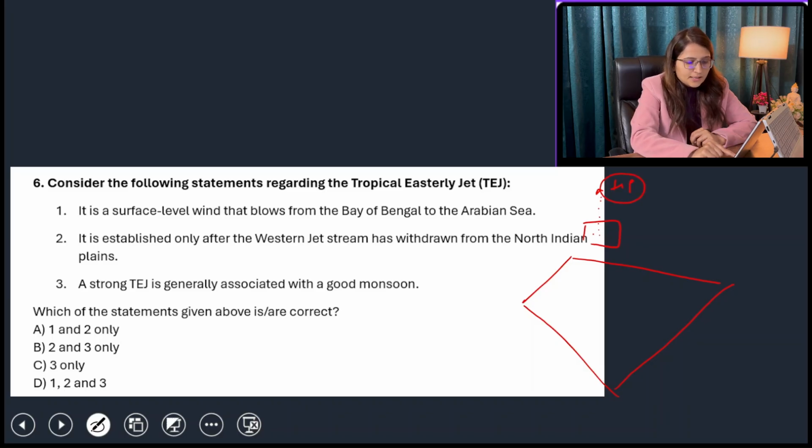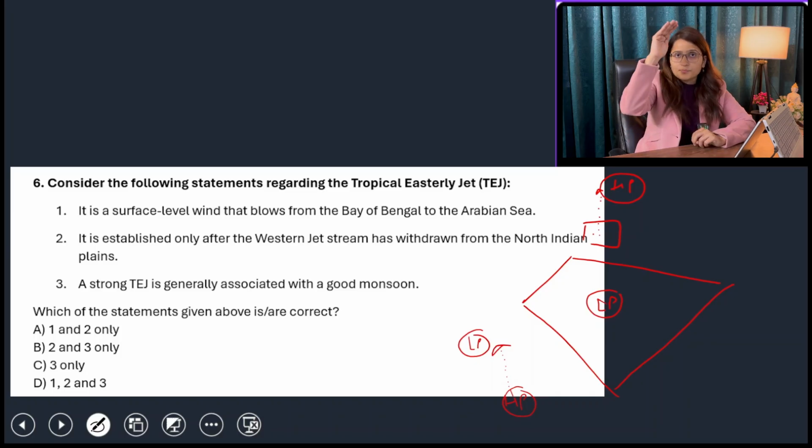This is Arabian Sea. At the surface, it has what? It has very high pressure, because if we compare it with the Indian landmass, which has very low pressure because of high temperature, water has a lower temperature, and that's why it has high pressure. So if we talk about the upper atmosphere of Arabian Sea, we know that above every high pressure there will be a low pressure, because the winds have come downward from this low pressure to ultimately make this surface high pressure.